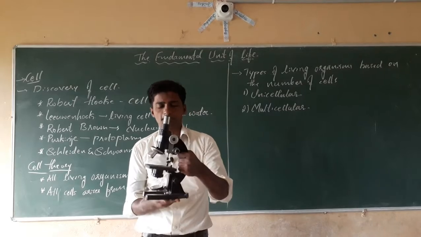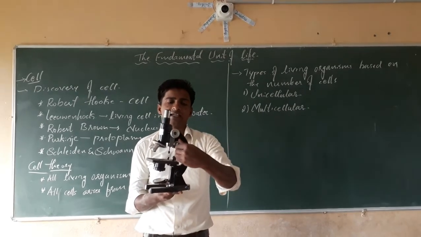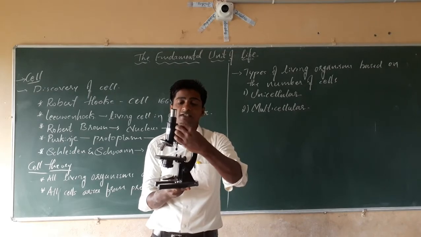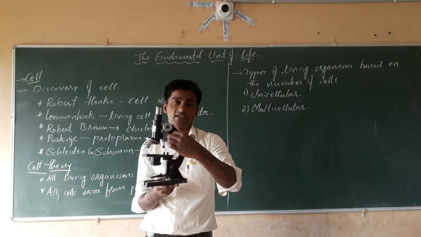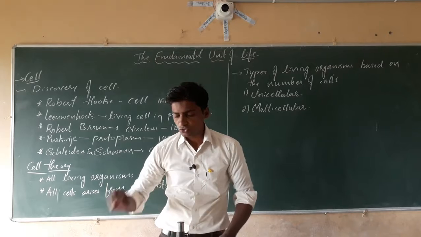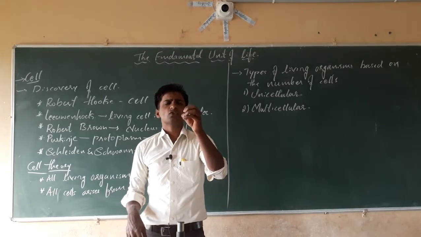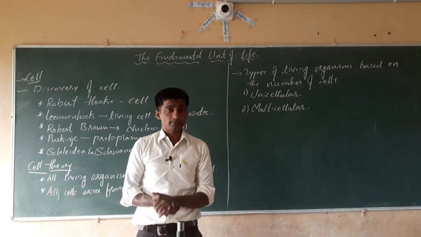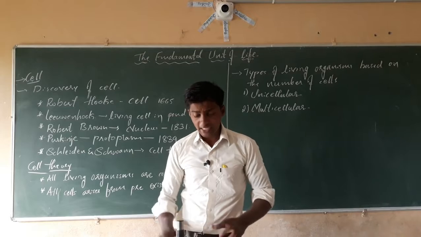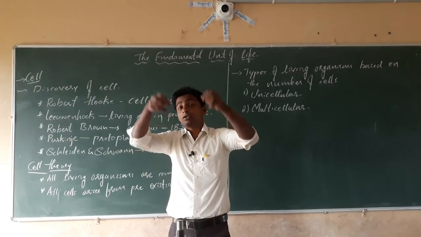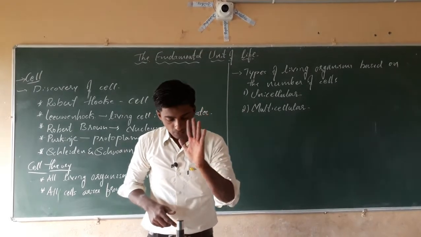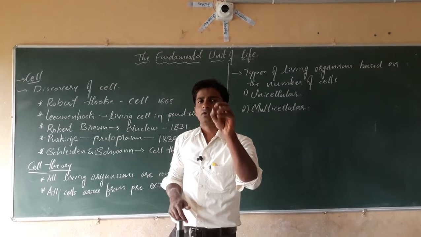And here the most important parts, the two knobs. The first one is the rough adjustment, then the smooth adjustment, isn't it? Next dear students, under this microscope we will see the fine microscopic living unit, that is called the cell. If you want to see further the components present inside the cell, we need an electron microscope. With the help of this compound microscope, we will see only the cell.